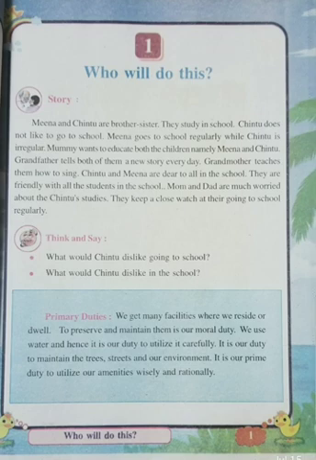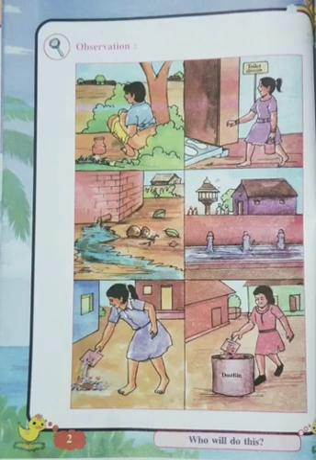So the second part of the lesson is, you can see here, the symbol is observation. You can see many pictures here. You can see the first picture, the boy is doing the toilet in open. See, then the second picture, what you can see the difference, that the girl is visiting the closed toilet. So which is better in the both, you understand, not to defecate in open and go to the toilet or use the washroom.